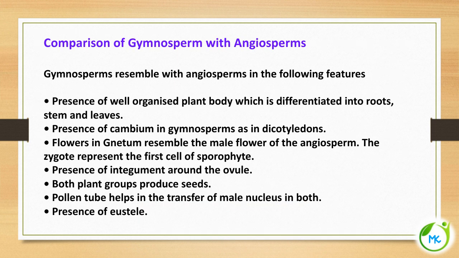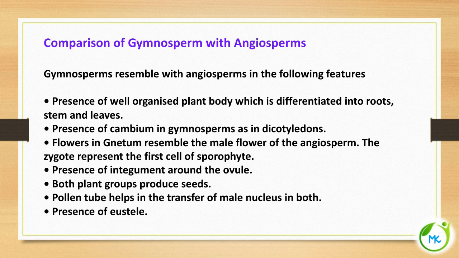Let's see the comparison between the gymnosperm and angiosperm. First, let's see in what features they are similar. Both have a plant body differentiated into root, stem and leaf. As in dicotyledons of angiosperms, in gymnosperms also cambium is found. Cambium is the meristematic tissue found between xylem and phloem. Flowers in Gnetum resemble the male flower of the angiosperm, and the zygote is the first cell of the sporophyte.